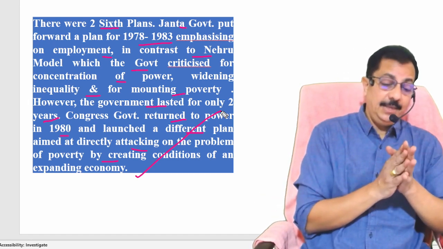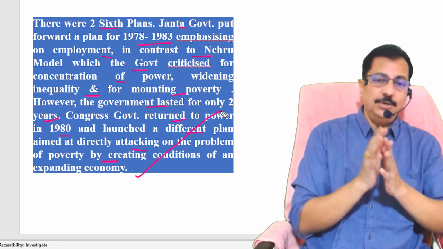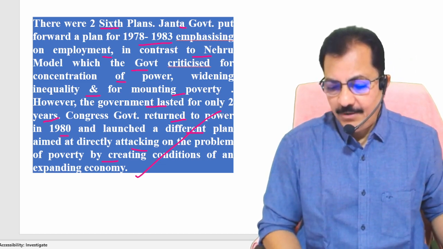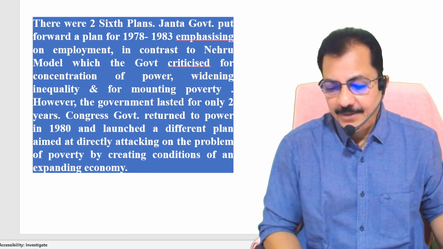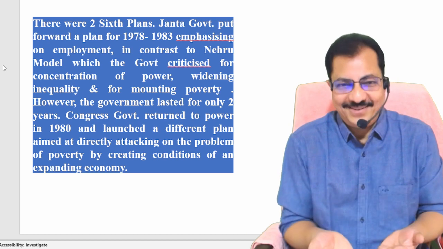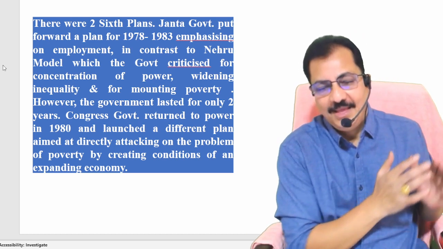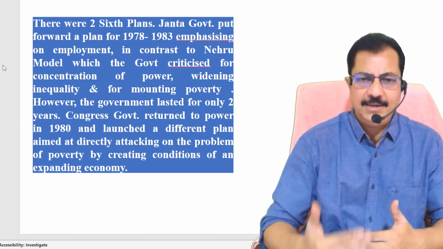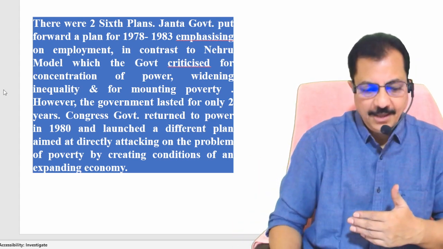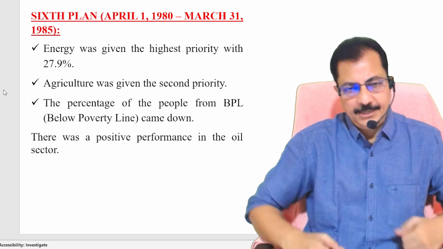That is the reason why in every plan we will see certain new concepts. Am I clear? And every government will criticize the previous government for not doing that. So now we are going to do something better than what they have done. And the same pattern will be repeated in the forthcoming years also. Clear? Now, sixth plan period.